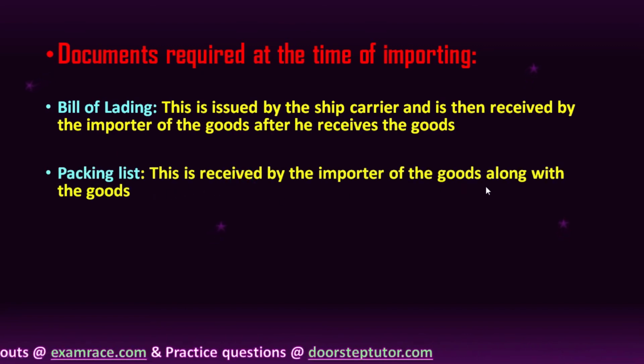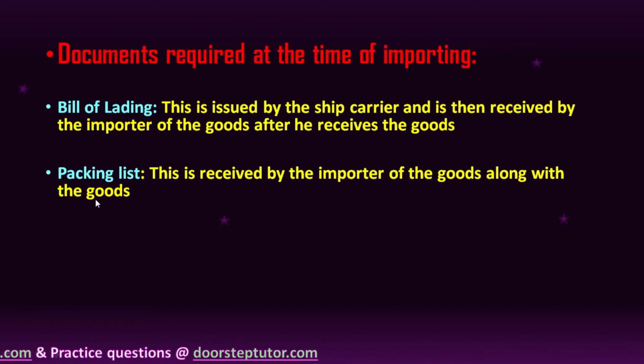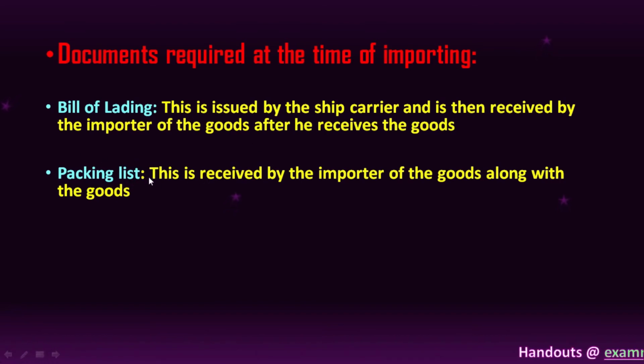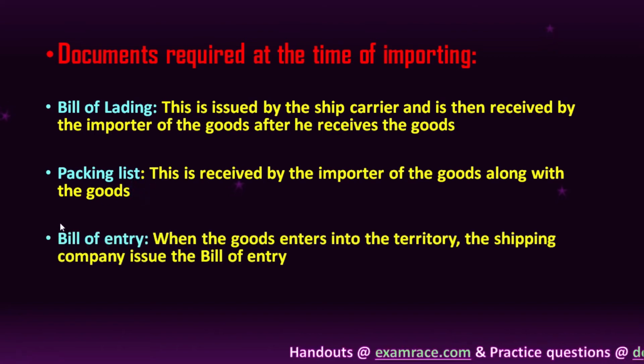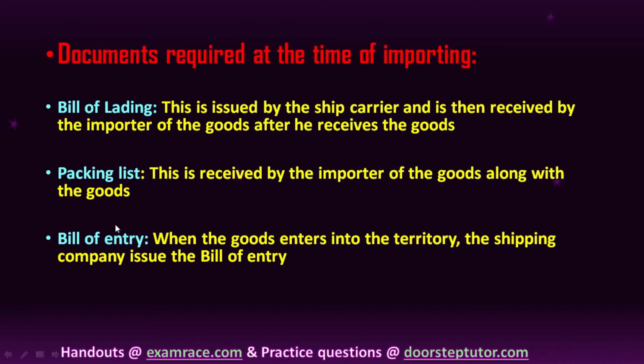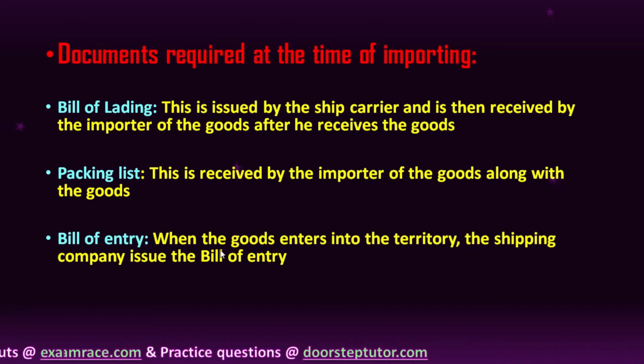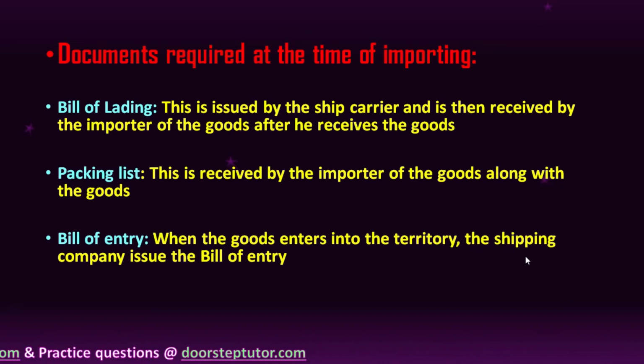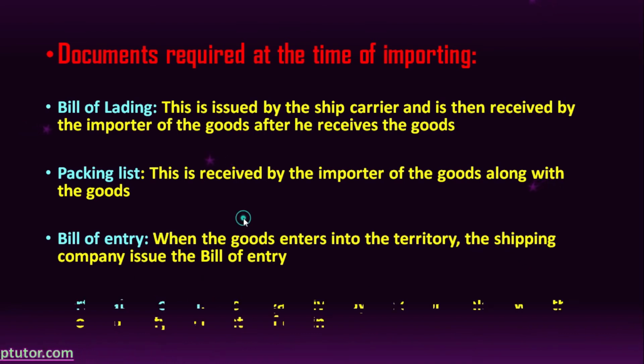Now, packing list. This is received by the importer of the goods along with the goods. Okay, so this is also received because if you remember, I sent the packing list along with other documents wherein the quantity of goods was mentioned in that entire invoice, right? Now, bill of entry. Yes, this is something that is required by the importer. When the goods enter into the territory, the ship company basically issues this bill of entry, right?